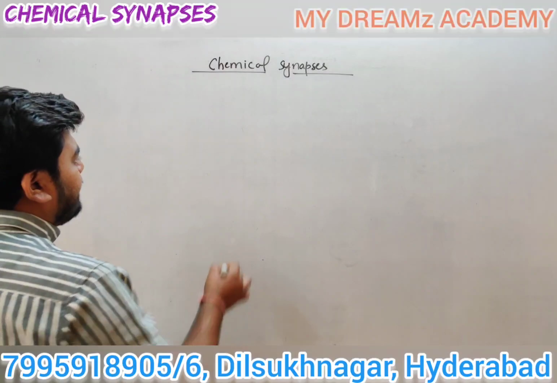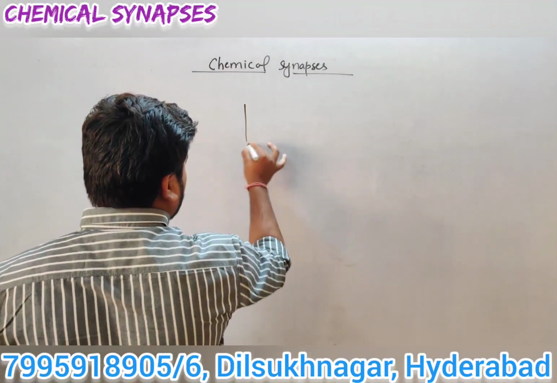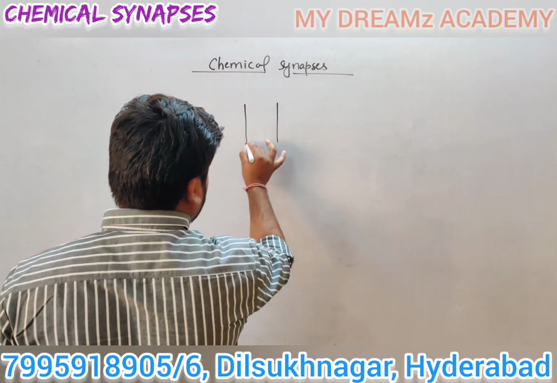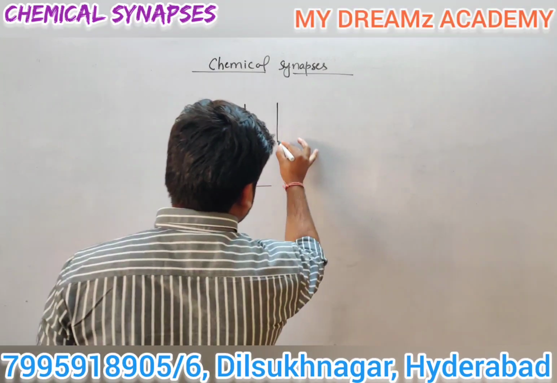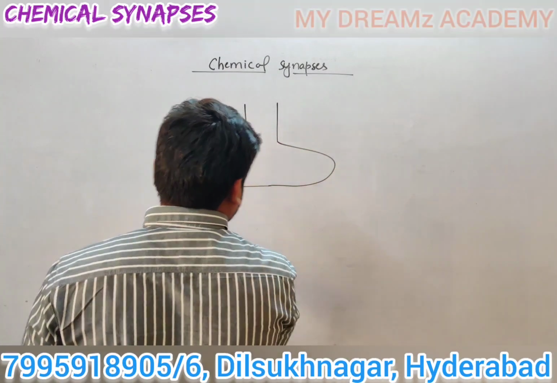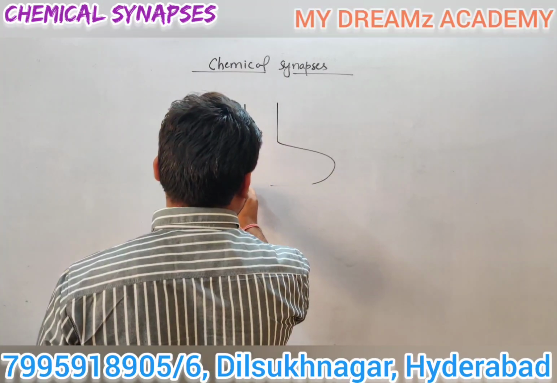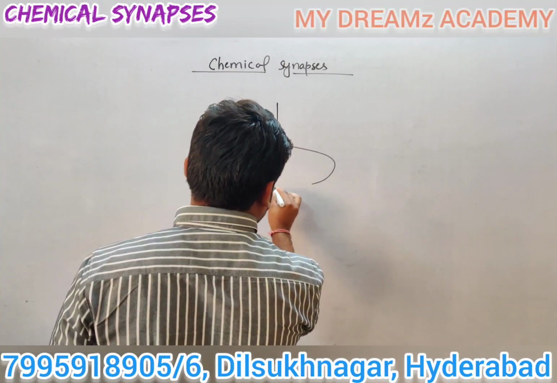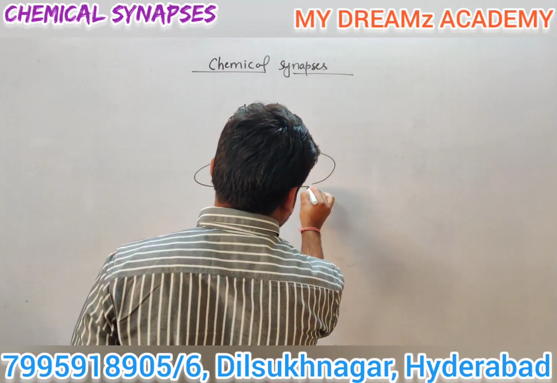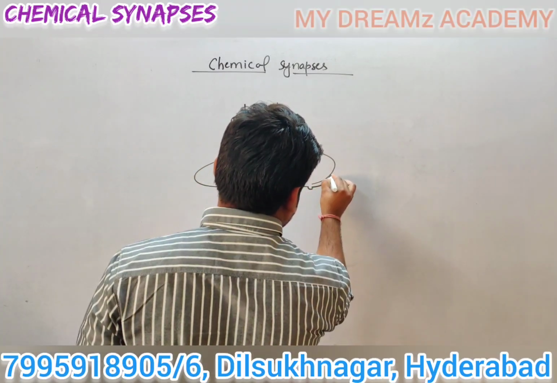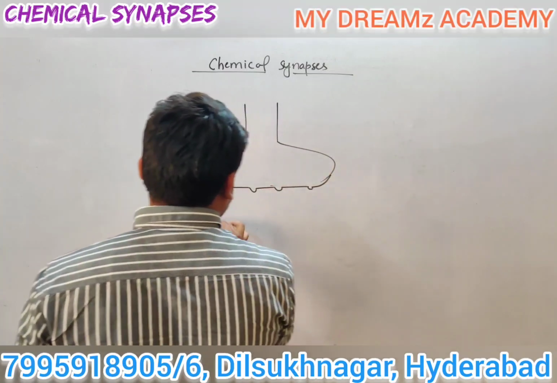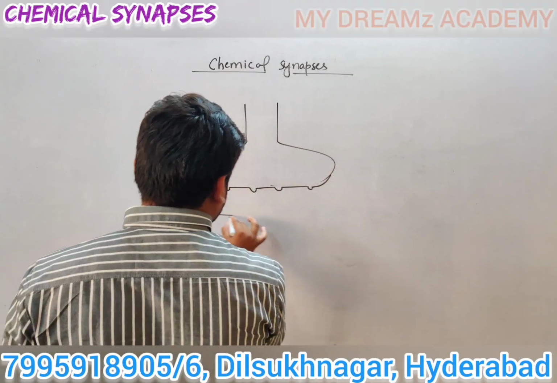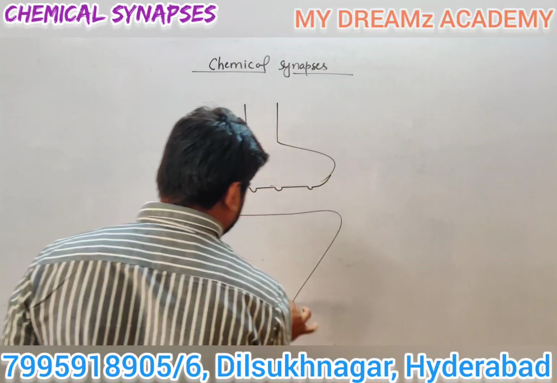This is the presynaptic membrane, and this one is known as the postsynaptic membrane.